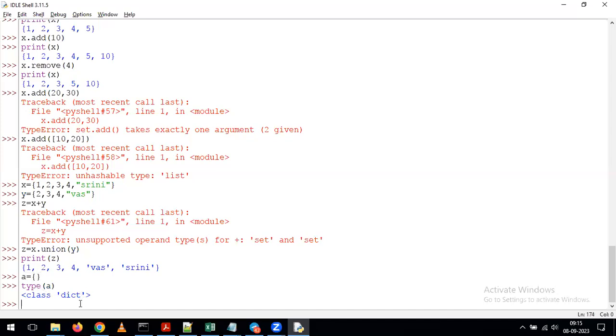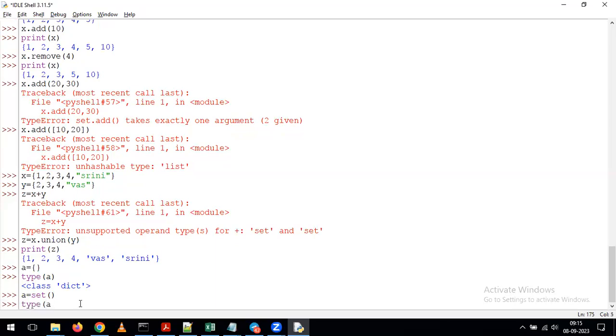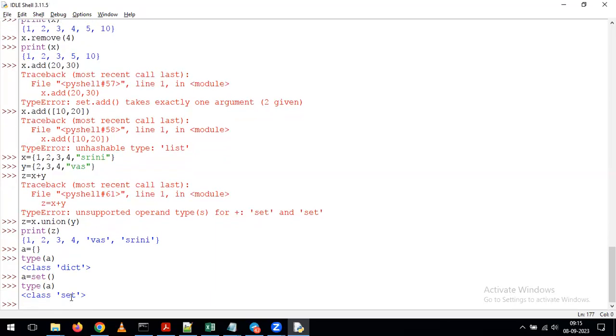But whenever you want to define the empty set, then what we have to do is give A equal to set like this. After that, I'm giving type of A. Now see, it is considered a set. If you want to define values of the set, then we can go for curly braces; there it is not taken as a dictionary. But for an empty set, if you give curly braces, it will be taken as a dictionary. Instead, we need to give A equal to the set function, set method. Just give A equal to set, open brace and closing brace. With that, it is considered a set.